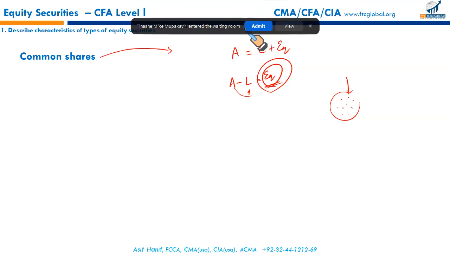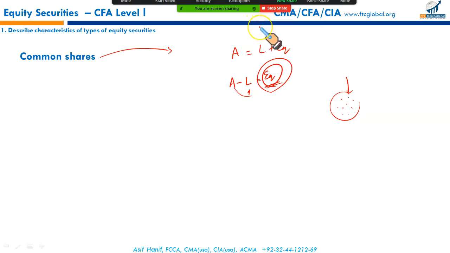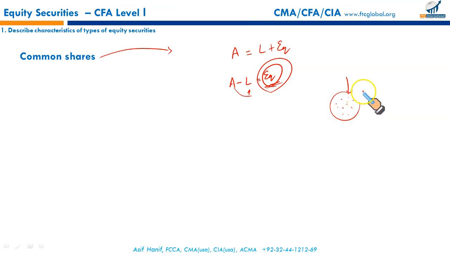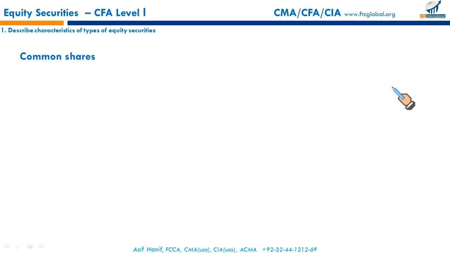That's what you're already familiar with. It's called the divorce between ownership and control. Owners are the shareholders, who could be millions in number, and the control is exercised by the directors voted in by the shareholders. That's the important characteristic to remember. Feature of common shares.